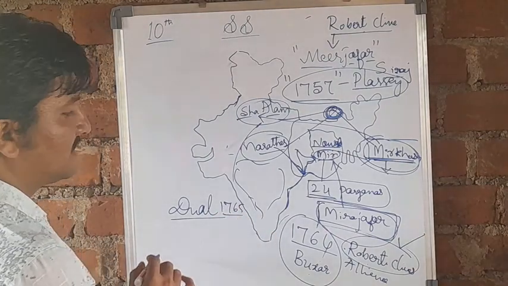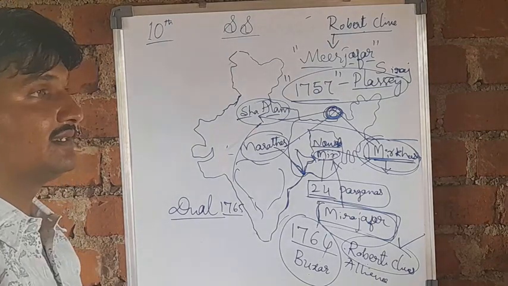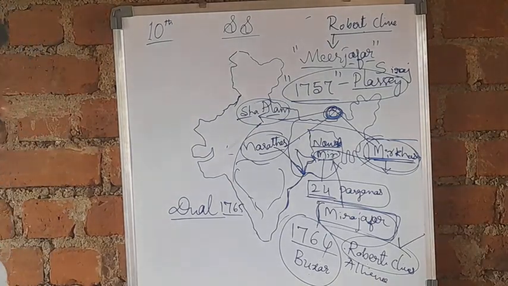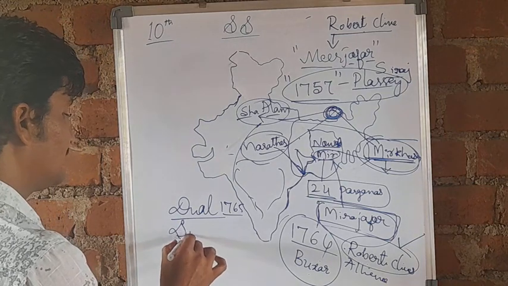According to this government system, there was the Diwani right and another one, the Zamindari right.